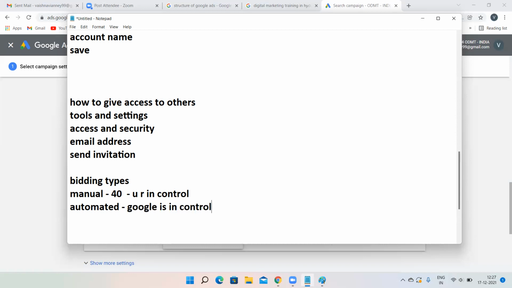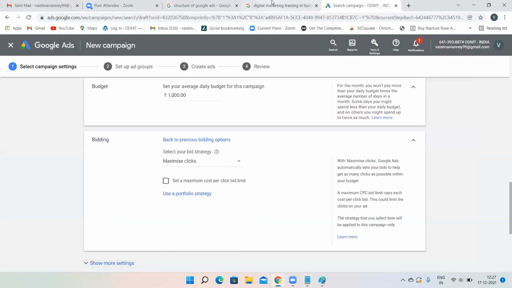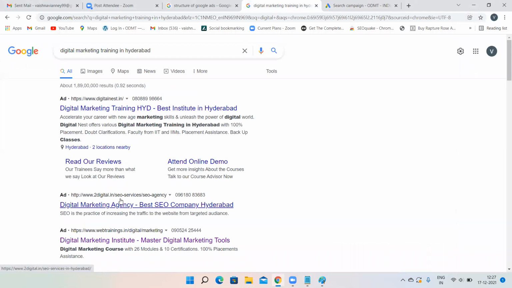Now I'll tell you which bidding to choose. Assume that you're telling Google that according to my budget, I can only pay 40 rupees per click. That means my CPC is 40 rupees. But what is the guarantee that your competitor is paying 39 rupees? How can you tell? Do you know that this person is paying 39 rupees? Assume that Digital Nest is paying 40 rupees and this digital.in is paying some 39 rupees.